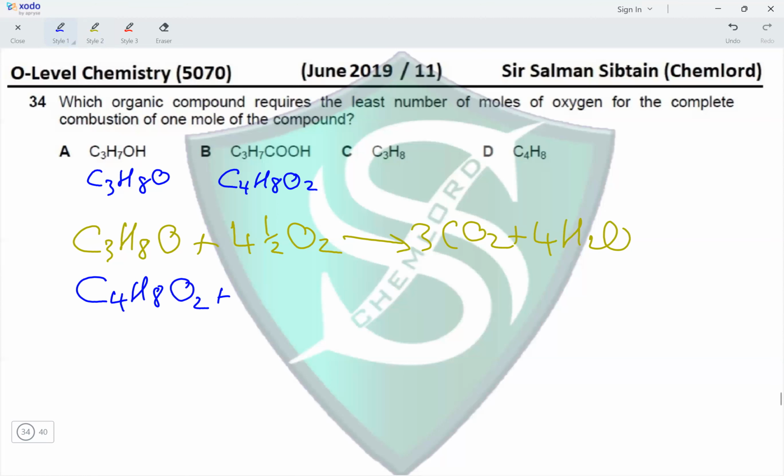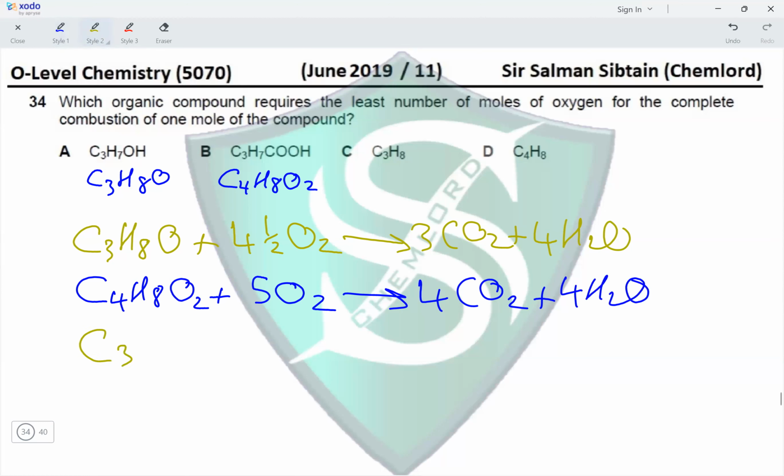Now for B, C4H8O2. So now 4 plus 8 upon 4. 4 plus 8 upon 4 is 6. We have two oxygen atoms in the reactant, so minus 1. 6 minus 1 gives us 5 O2 and 4 CO2 and 4 H2O. This is the combustion equation for B. For C, C3H8 plus 3 plus 8 upon 4. 8 upon 4 is 2. 2 plus 3 is 5. 5 O2 gives 3 CO2 plus 4 H2O.